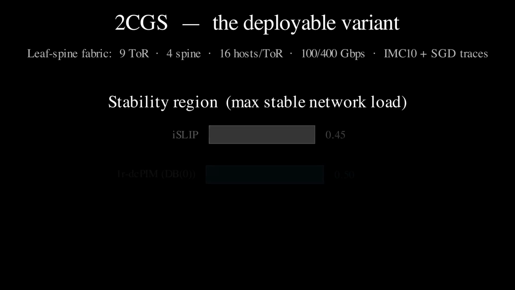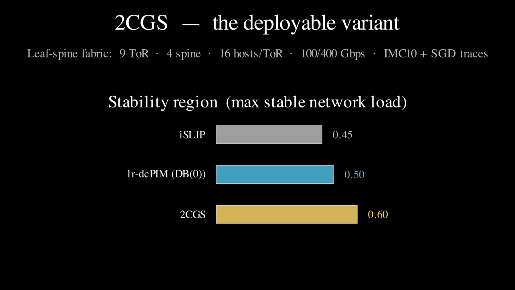Here is the headline metric. The stability region, the largest load at which long message flow completion time stays bounded. iSlip saturates somewhere between 40 and 50%. DB0, the baseline, holds to about 50%. 2CGS extends the stable region to roughly 60% across both traces.